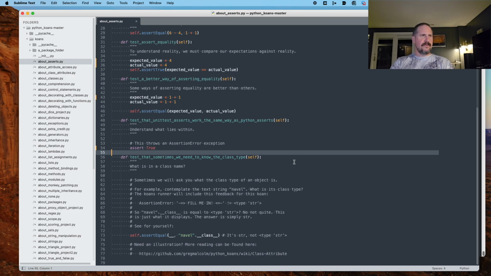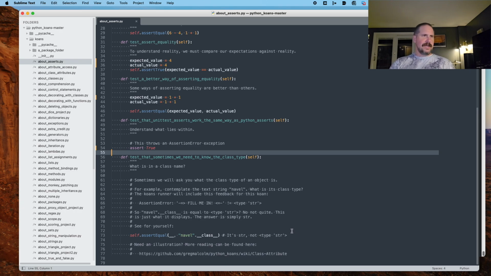So novel.class is equal to type string? No, not quite. This is just what it displays. The answer is simply str. All right, it's str, so self.assertEqual str and then novel.class. So what is novel's class? It's a string. Anything in quotes, typically like this, is a string. It's string, not type string.